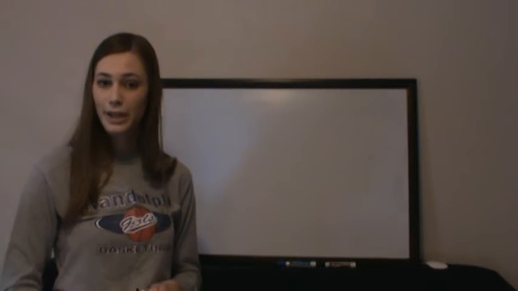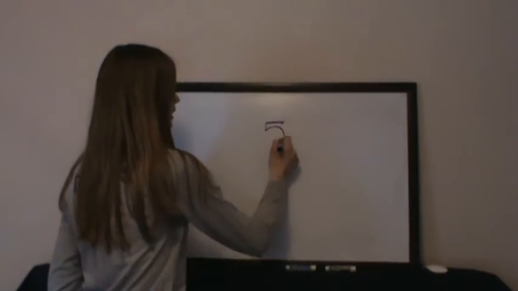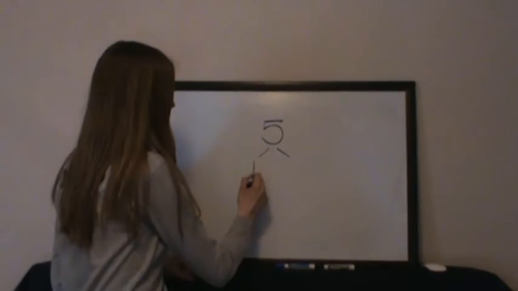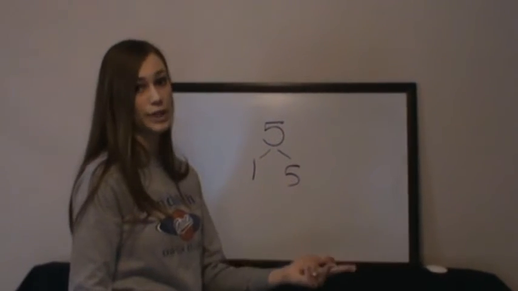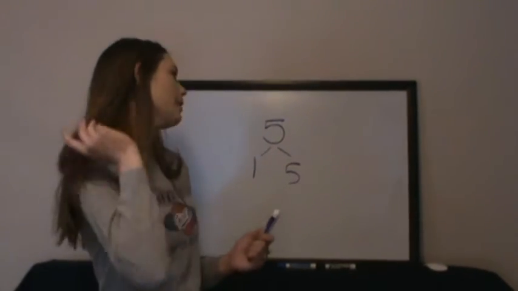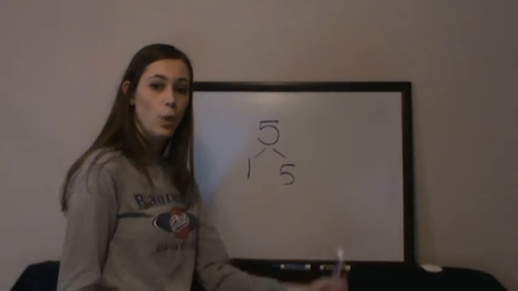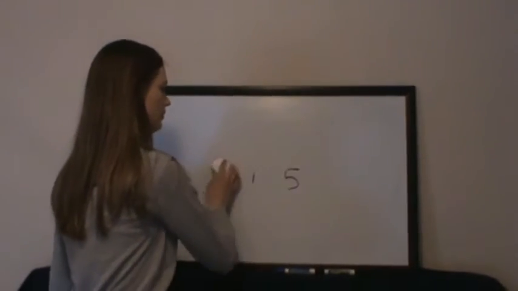Then we went into prime factorization, and remember that the word prime means numbers that can only be divided by the number 1 and itself. So for example, 5 is a prime number because the only factors of 5 are 1 and 5. 2 does not divide 5, 3 does not divide 5, 4 doesn't. It's only these 2, 1 and 5. That would be a prime number. So just to recap, a prime number is a number whose factors are only 1 and itself. So for example, there's thousands more prime numbers.